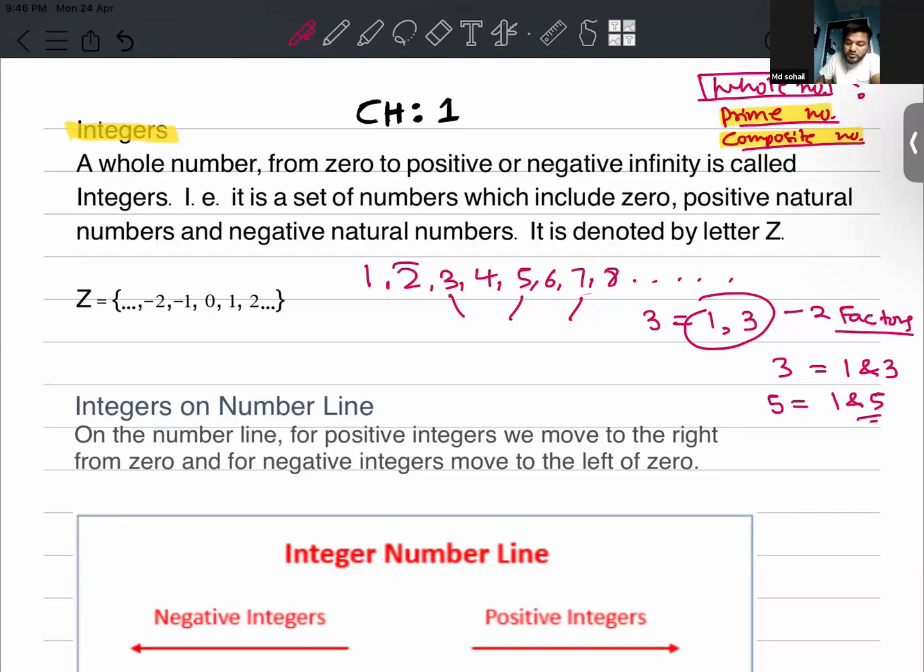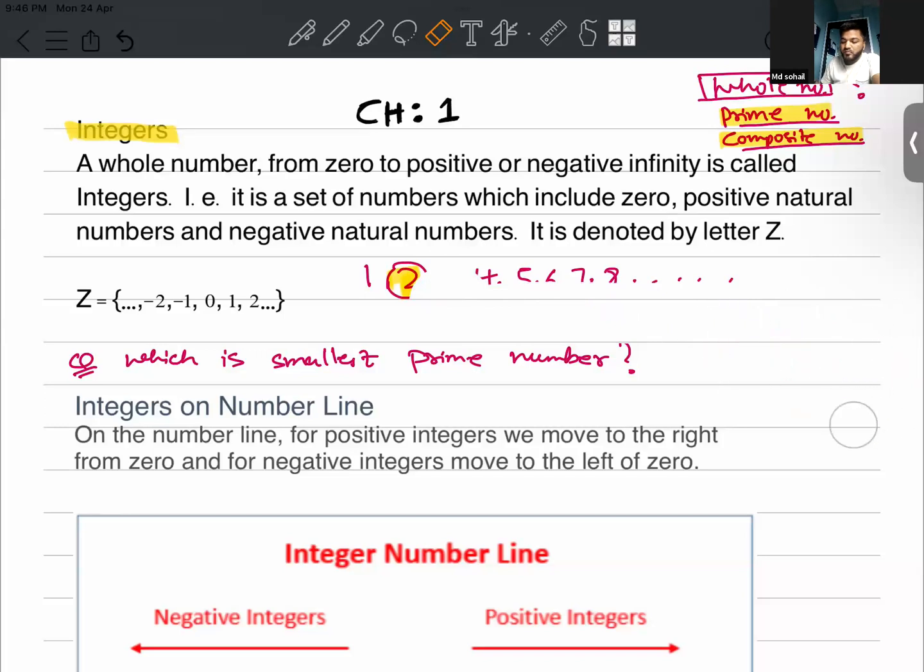Here, even 2 is also a prime number. Notice this, that 2 is also a prime number. And if someone asks you which is the smallest prime number, what will be your answer? Sir, 2. Yeah, 2. That's very right. So the answer is 2. 2 is the smallest prime number.